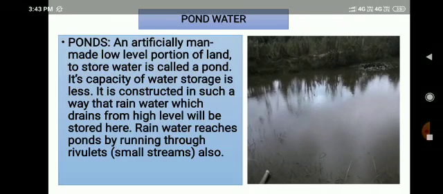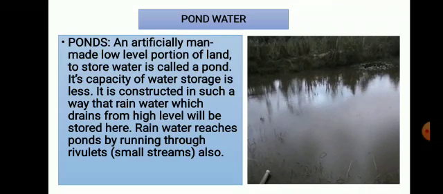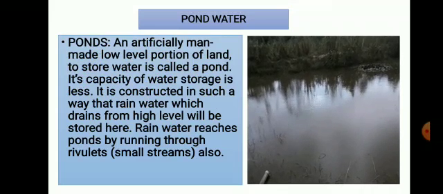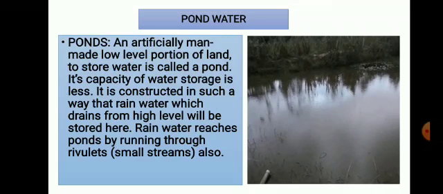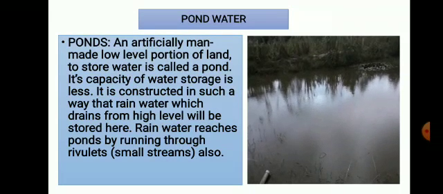Next is pond water. A pond is an artificial, man-made low-level portion of land to store water. Its capacity of water storage is less. It is also used for domestic purposes and in the agriculture field. It is constructed in such a way that rainwater which drains from a high level will be stored here. Rainwater reaches ponds by running through rivulets. Rivulets means small streams also.